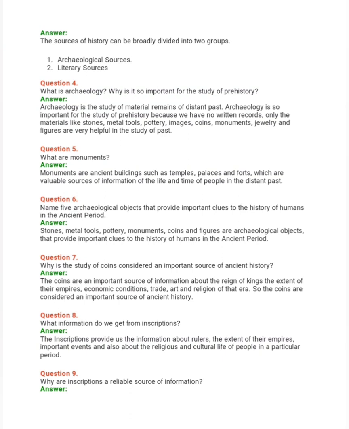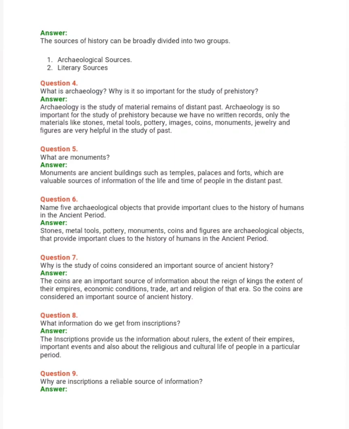Answer. Archaeology is the study of material remains of the distant past. Archaeology is so important for the study of prehistory because we have no written records, only materials like stones, metal tools, pottery, images, coins, monuments, jewelry and figures, which are very helpful in the study of the past.